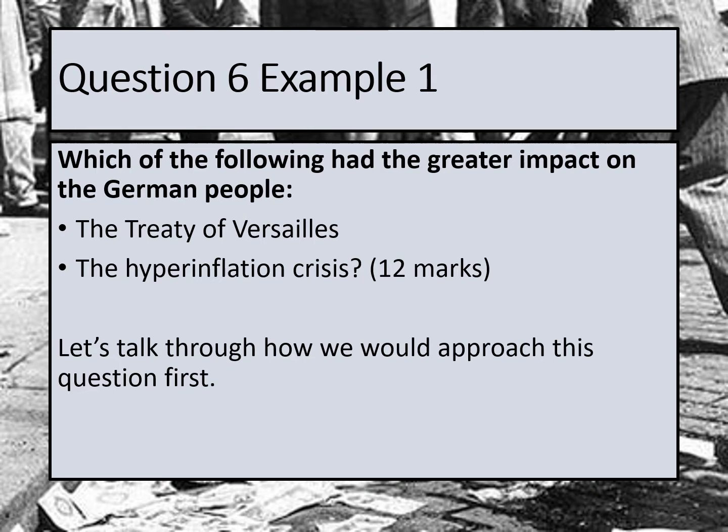And then finally, we will do a conclusion for our 3rd paragraph. In the conclusion, I'll need to make it very clear which of these I find had the greater impact on the German people. Was it the Treaty of Versailles, or was it the hyperinflation crisis? And I'll need to make sure that I justify my opinion with some explanation. So let's have a look at this as a model answer, as 3 paragraphs.